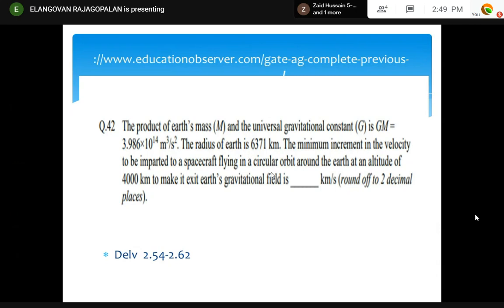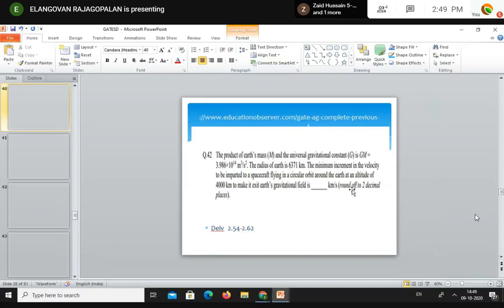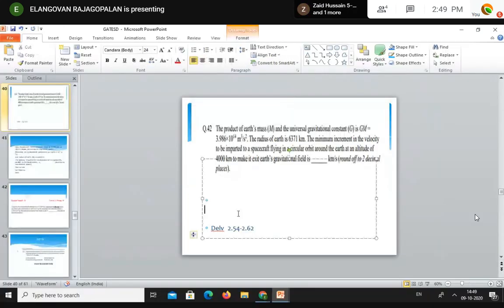You call it the escape velocity and you call the orbital velocity. The difference between these is the increment in velocity. That's all. Right? Here the orbital velocity is given. You know what the escape velocity of the Earth is. The difference between the orbital velocity and the escape velocity will come as delta v. That means the orbital velocity can be calculated from the given parameters. The escape velocity is known.